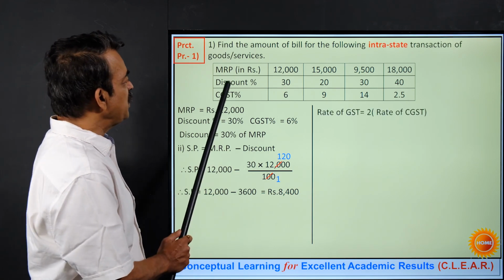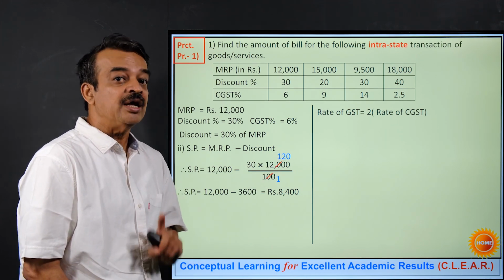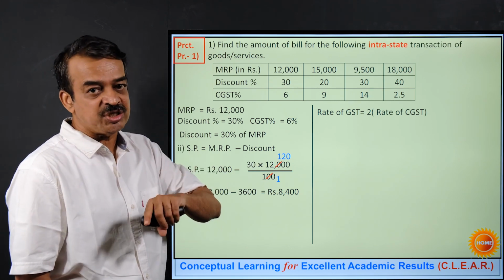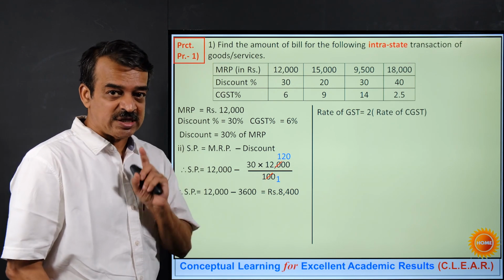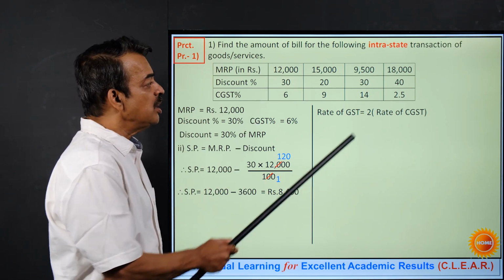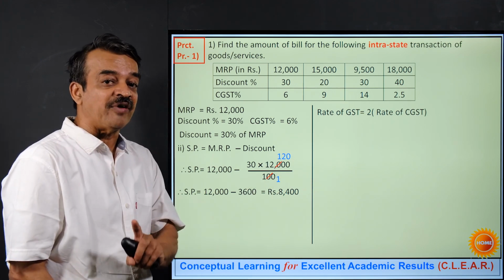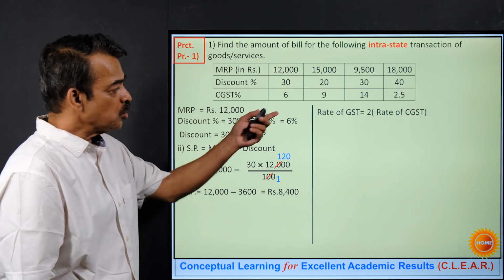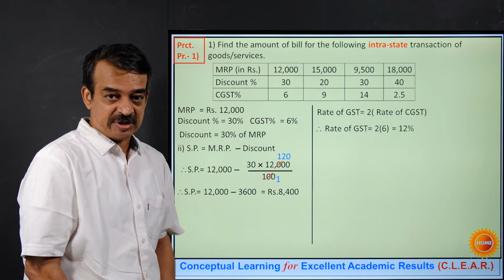Now, you have been given the rate of CGST. Just now we have discussed that the rate of GST will be double the rate of CGST or SGST. Since here the rate of CGST is given, which is 6, to get the value of rate of GST, I will find out the answer by multiplying the number by 2. So rate of GST will be 2 into 6, that is 12%.